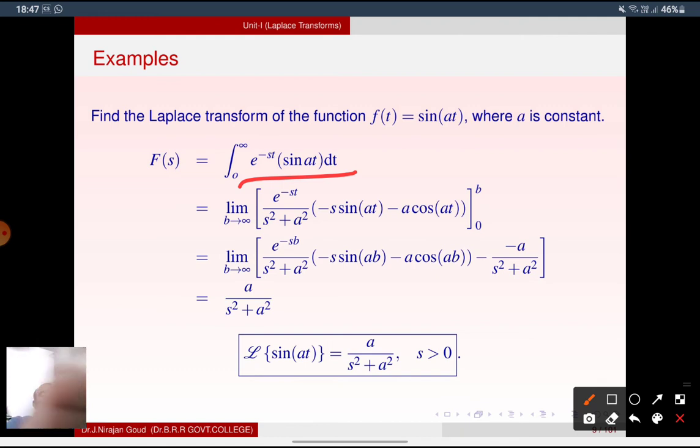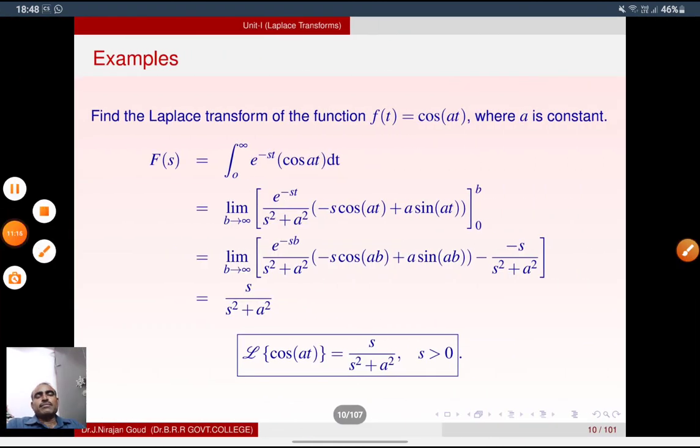into 0 minus a, that is minus a. So if you apply limit b tends to infinity, this limit becomes 0. We get minus of minus, that is plus a by s square plus a square. Finally, Laplace of sin at is equal to a by s square plus a square. So Laplace of sin 2t: in the place of a we have 2, so 2 by s square plus 4.